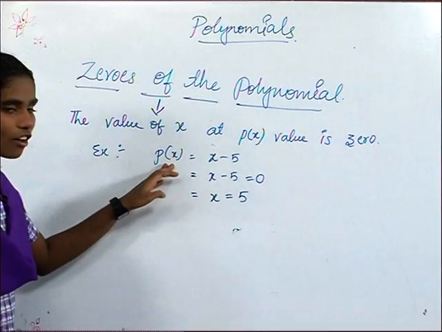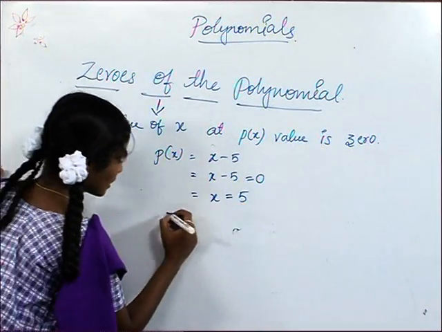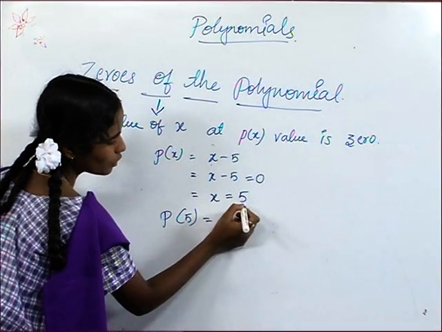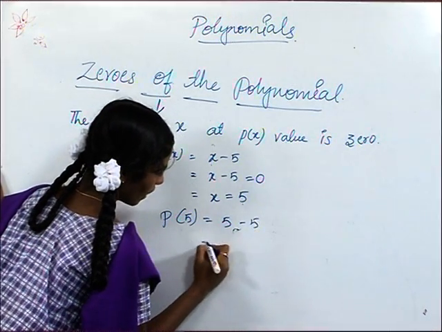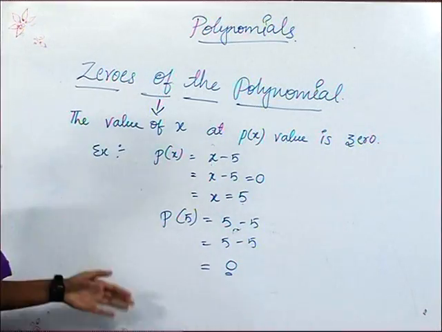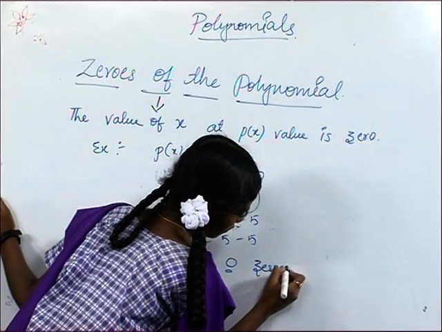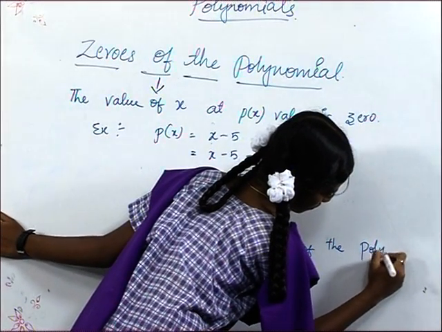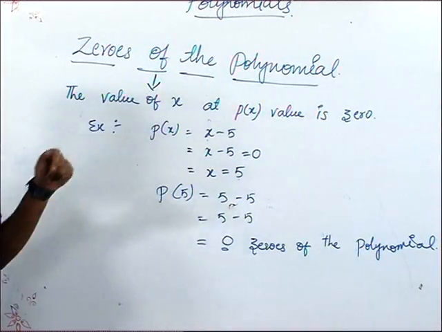Now in the p of x place, I am going to substitute the value 5. So here in the x place we take the value 5. So 5 minus 5 equals 0. It is a zero of the polynomial.